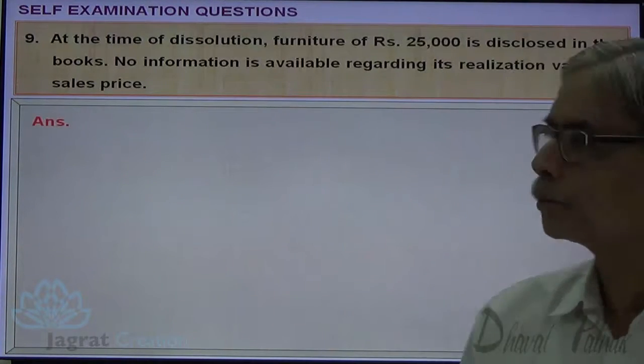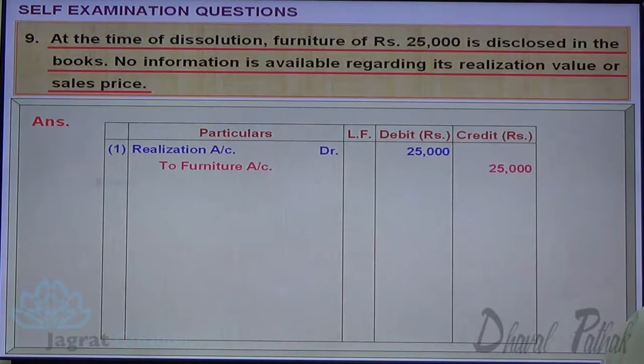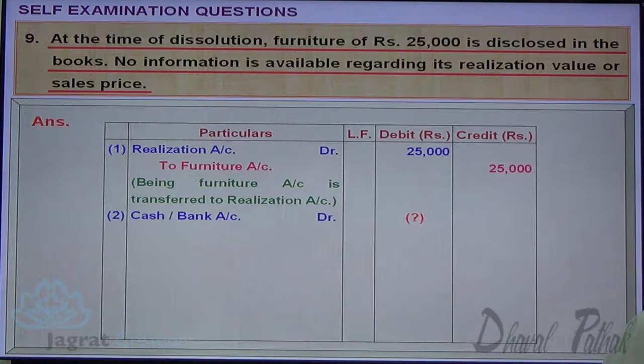Observe it. Realization account debit 25,000 to furniture account credit 25,000, being furniture account transferred to the debit side of realization account. Amount received is how much? We are not given, but we presume that book value has been realized.